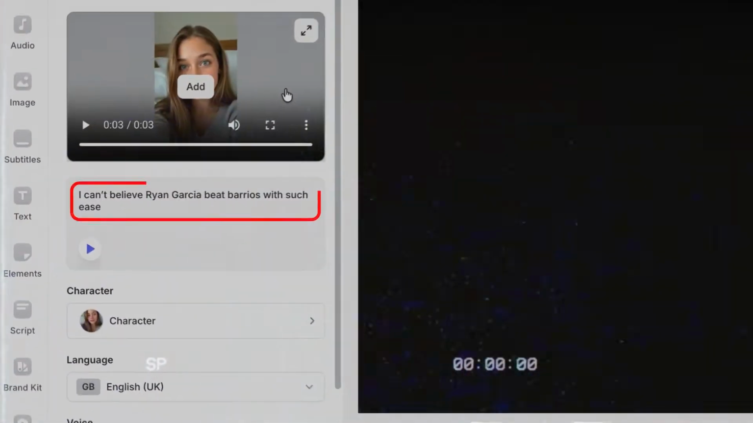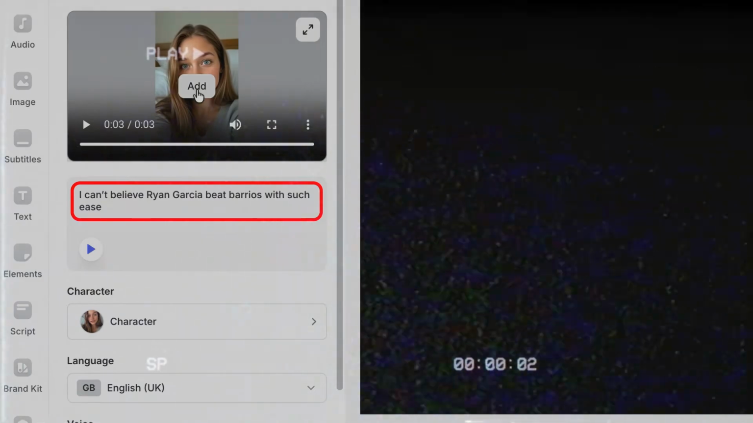Key things that we want to pay attention to when we're creating the script that we want the AI to say is we want to make sure that it seems really realistic, because of course these AI UGCs do look realistic, so we want it to sound as if someone has just filmed a TikTok and that is their reaction to what has happened. So for example, mine would be something like, I can't believe Ryan Garcia beat Barrios with such ease. And of course that would lead into the rest of the YouTube short or TikTok video, whatever it is, where it would probably be an edit of Ryan Garcia beating up Barrios.